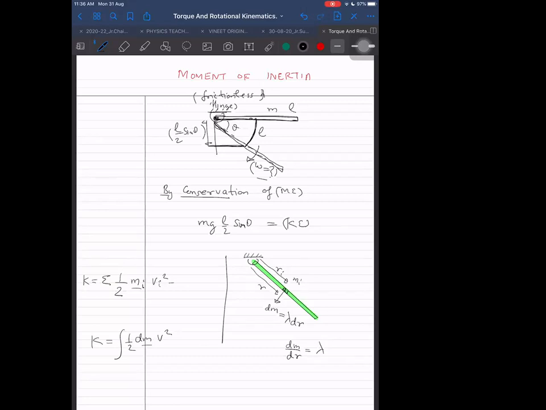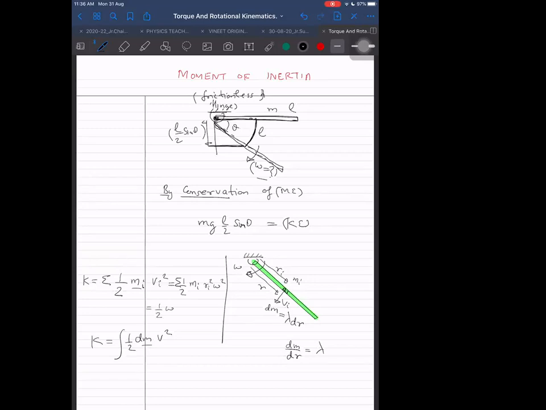Let us think what happens for the upper case. In the upper case, I can write vi, the velocity of the ith particle here. Can you tell what is the velocity of the ith particle, in terms of omega, obviously, because omega we want to find? Omega into Ri. So half into mi, omega square Ri square, sigma, summation of all the particles. That I can say now is something, half common outside.